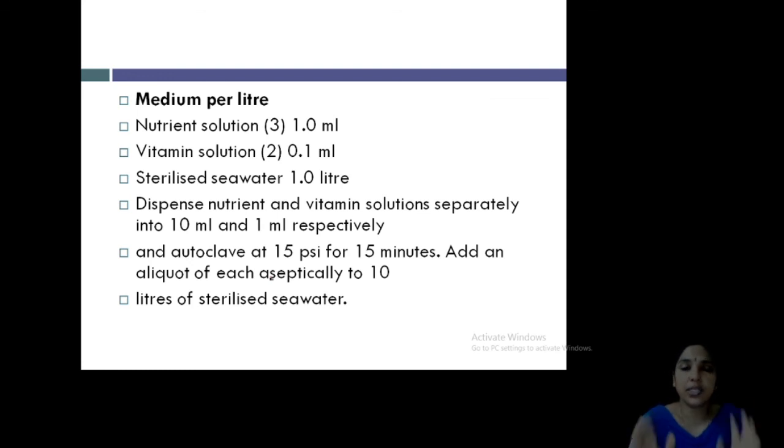In this class you studied why algae are cultured, the importance of culturing algae, how you can culture algae, the important media for culturing algae, Walne's medium and its composition. In the first part you studied how you can count algae, the quantification of algae by different techniques.